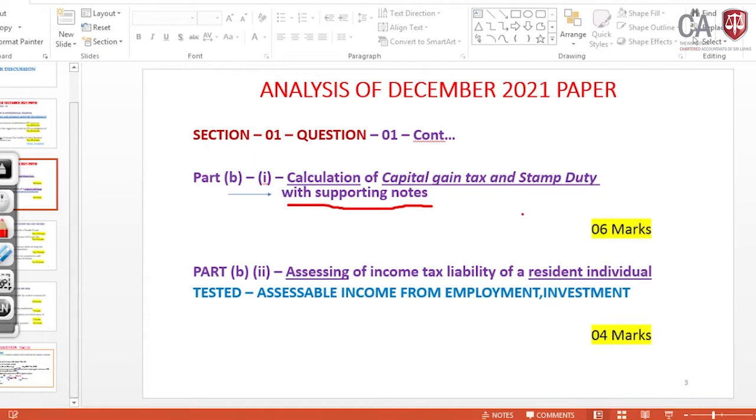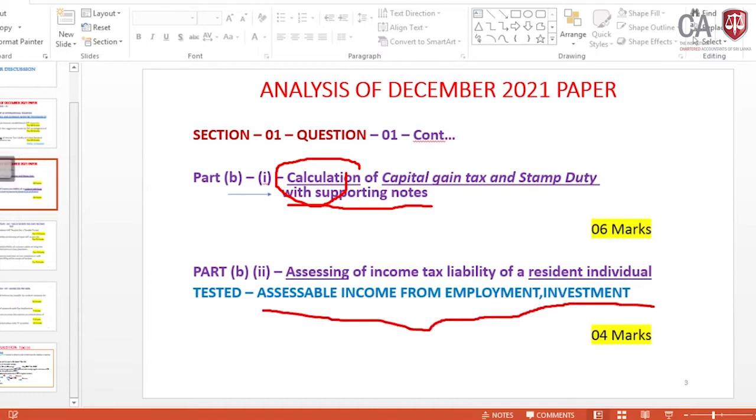And the third one, with supporting notes: for you to obtain the 6 marks, all these 3 requirements should be fulfilled with the calculation done. The next one, assess the income tax liability of the resident individual. What is tested is the assessable income from employment and the assessable income from investment with reference to the resident individual. Entirely it goes to the 10 marks. Now let me come to the details of the correction.